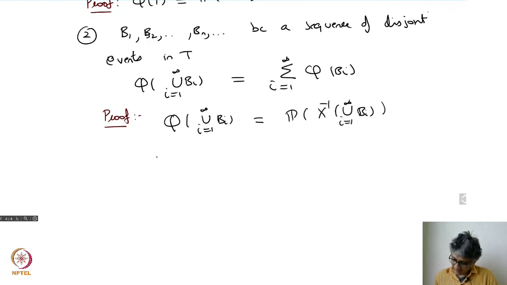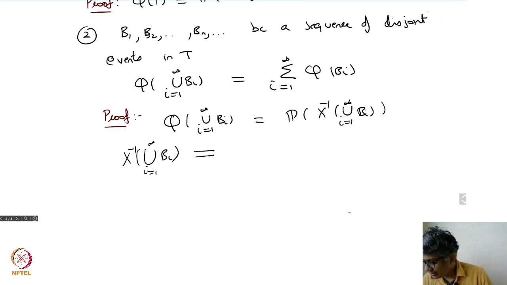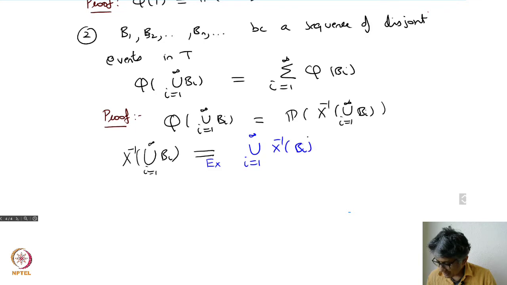So you look at X inverse of the union of the Bi's. There's a small exercise, which I won't show: one can show that this is the same as the union over i equal to 1 to infinity of X inverse of Bi. This is a set theoretic exercise.